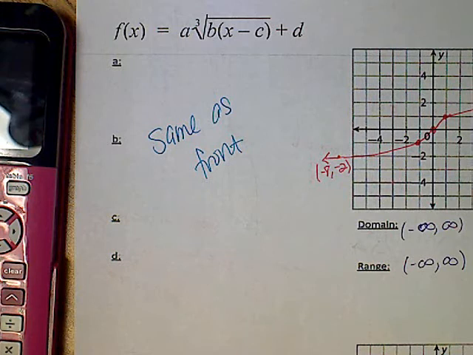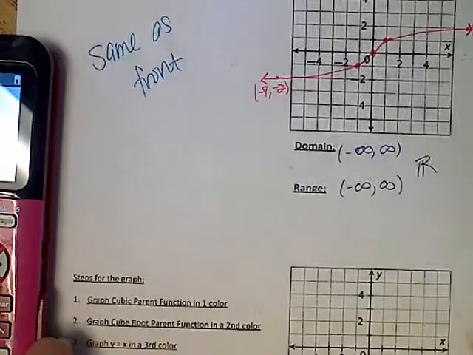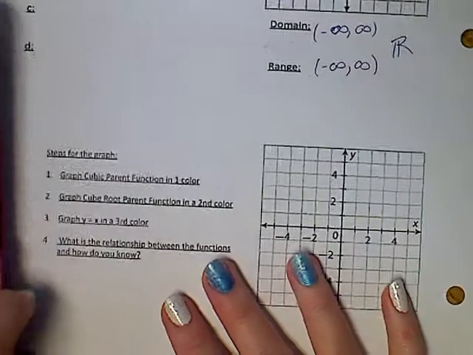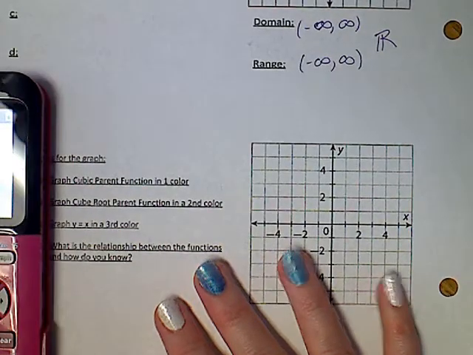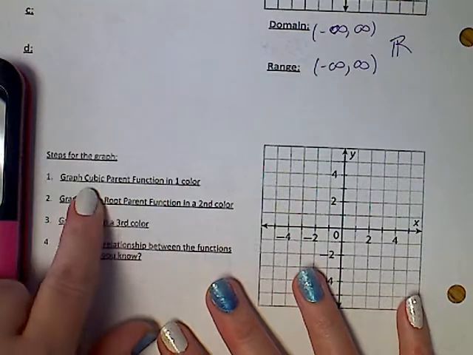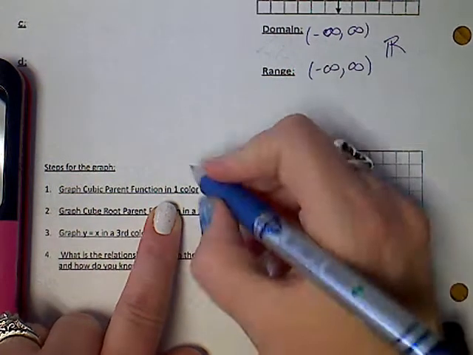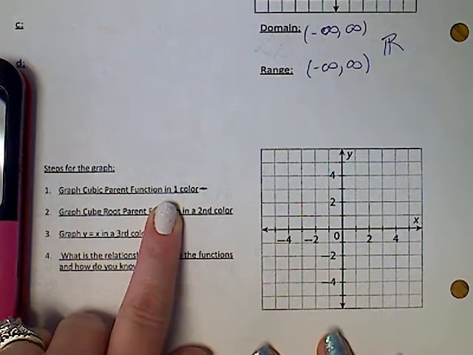So what I'm going to do right now is I'm going to do this last graph, and I'm going to use 3 different colors. So I would suggest for yourself that you do, I'm going back to Y equals. Notice that it asked me to graph the cubic parent function in one color. I'm just going to pick a color that we can see really well. I'm going to say it's going to be in blue.